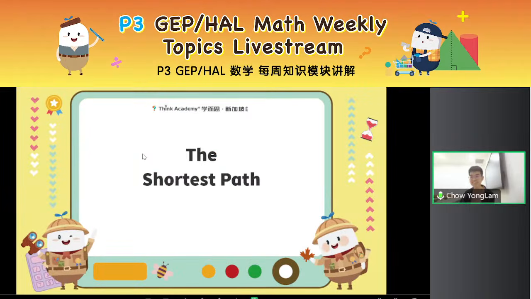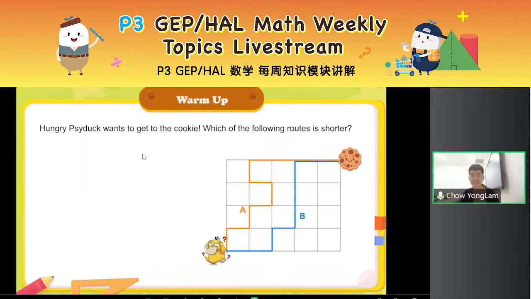The next topic is something that my MHA kids should have learned recently. My CO kids should already know. It's called the shortest path. What does the shortest path mean? Let me use an example with one of my favorite Pokemon, Psyduck.